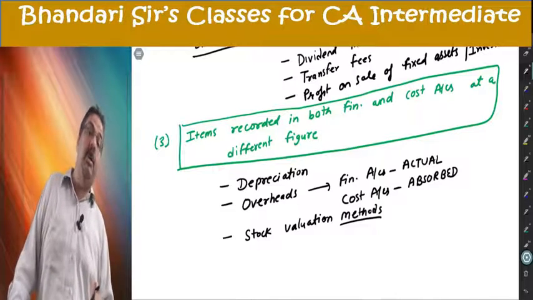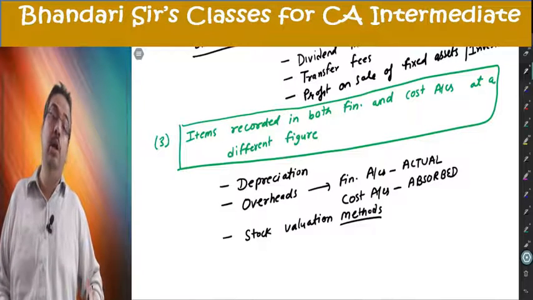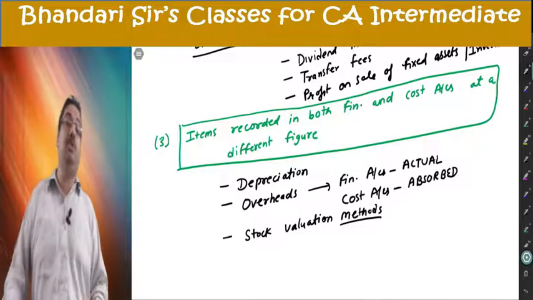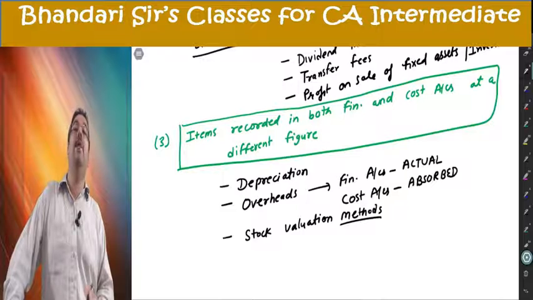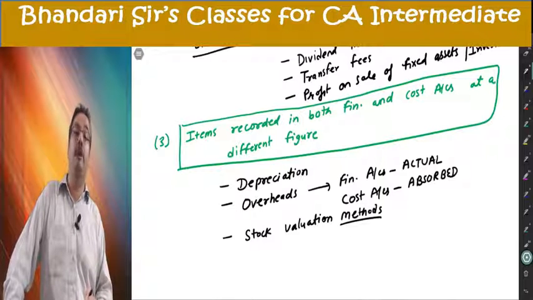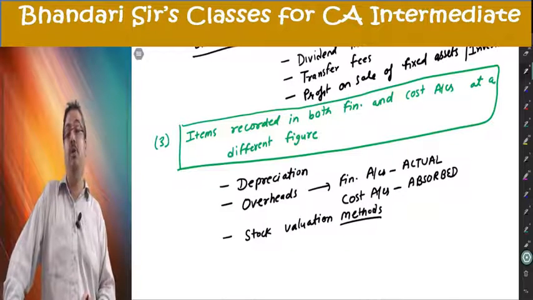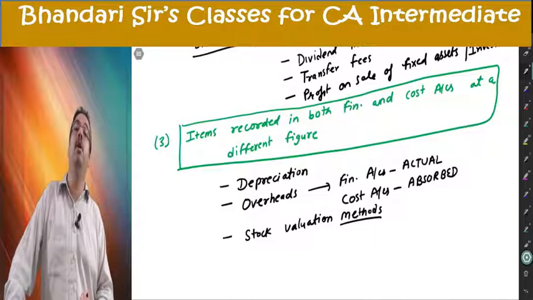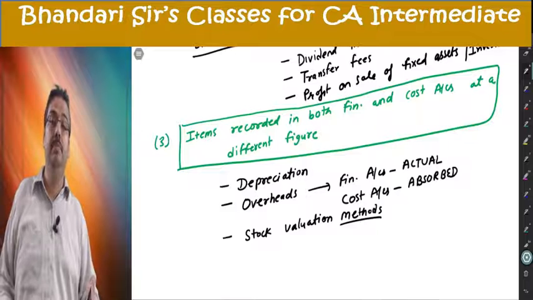If net realizable value is lower, the valuation will be lower under financial accounting. Under cost accounting, strictly at cost. Further, any method, FIFO, LIFO, weighted average, many other methods under cost accounting. Under financial accounting, LIFO is not allowed. So different method, different value, opening value different, closing value different, accordingly profit is different.